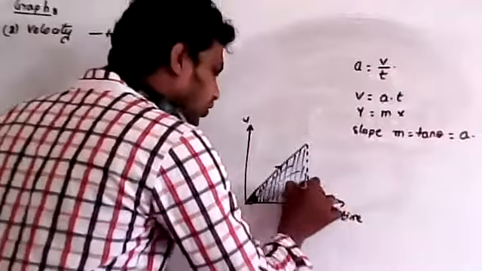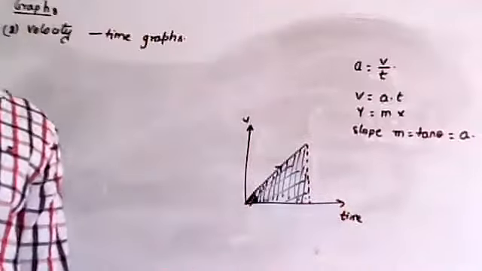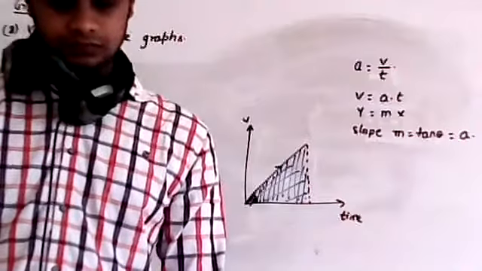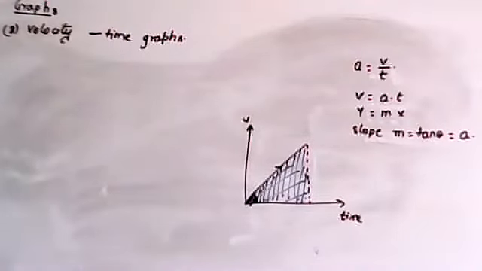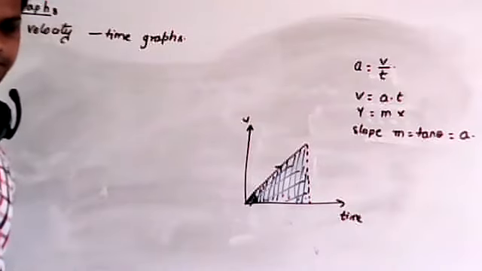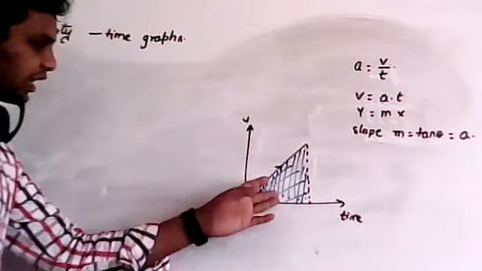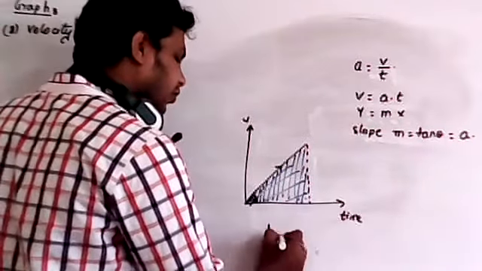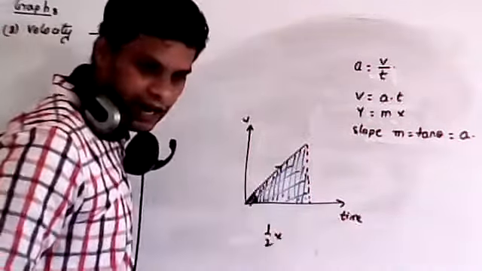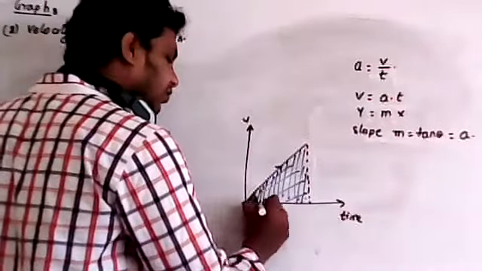Now could you tell me what is the area of this part? Yeah, very good, Pawan. Half. It looks like a right angle triangle. Half base into height. Base is which axis?